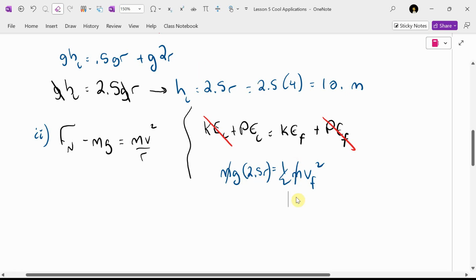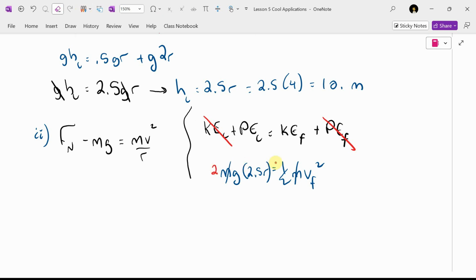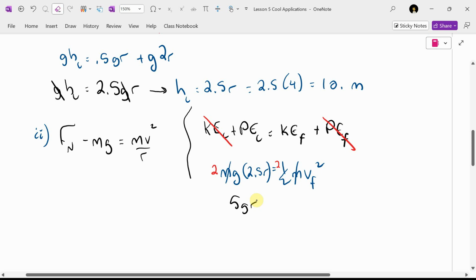I'm going to get the v squared by itself because this v squared is this v squared. I'm going to times by 2 to get rid of the 1/2. So I'm going to go times by 2, times by 2. On the left-hand side, I'm going to get 2 times 2.5, which I think I can do in my head. So what's 2 times 2.5? I agree. I'm going to get 5 gR, and also, hello, old friend. I probably set this up right if I got my gR again.